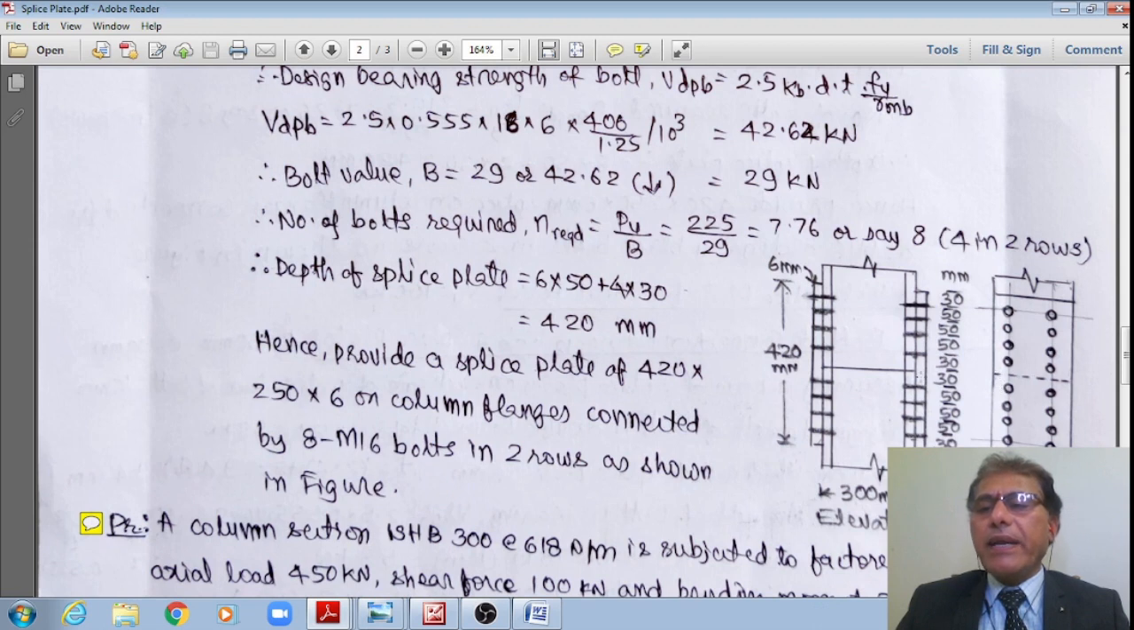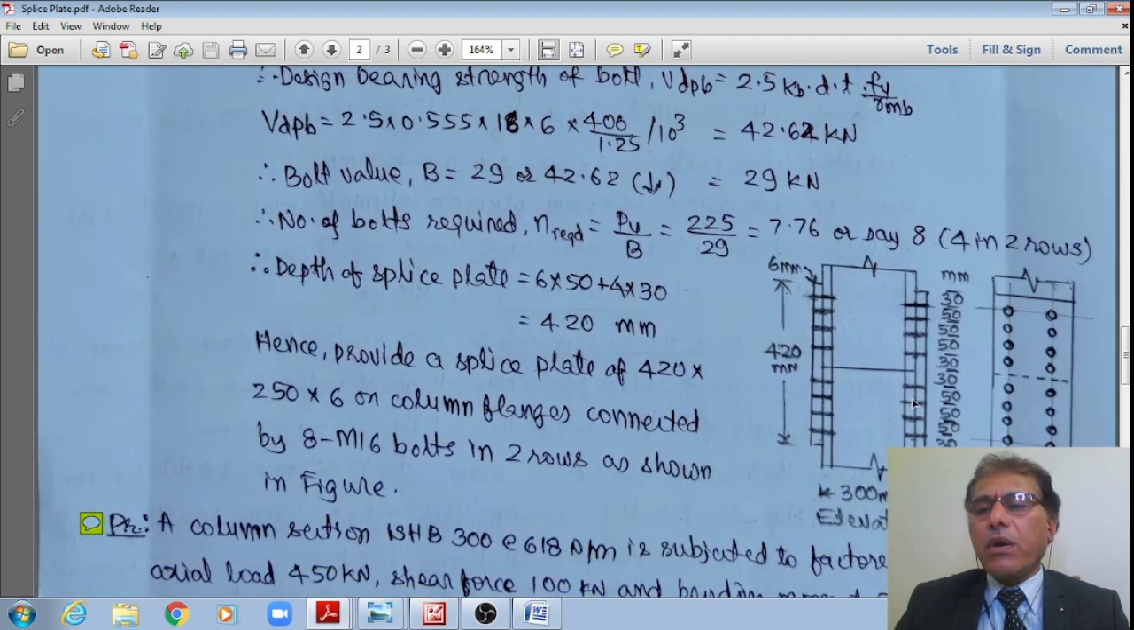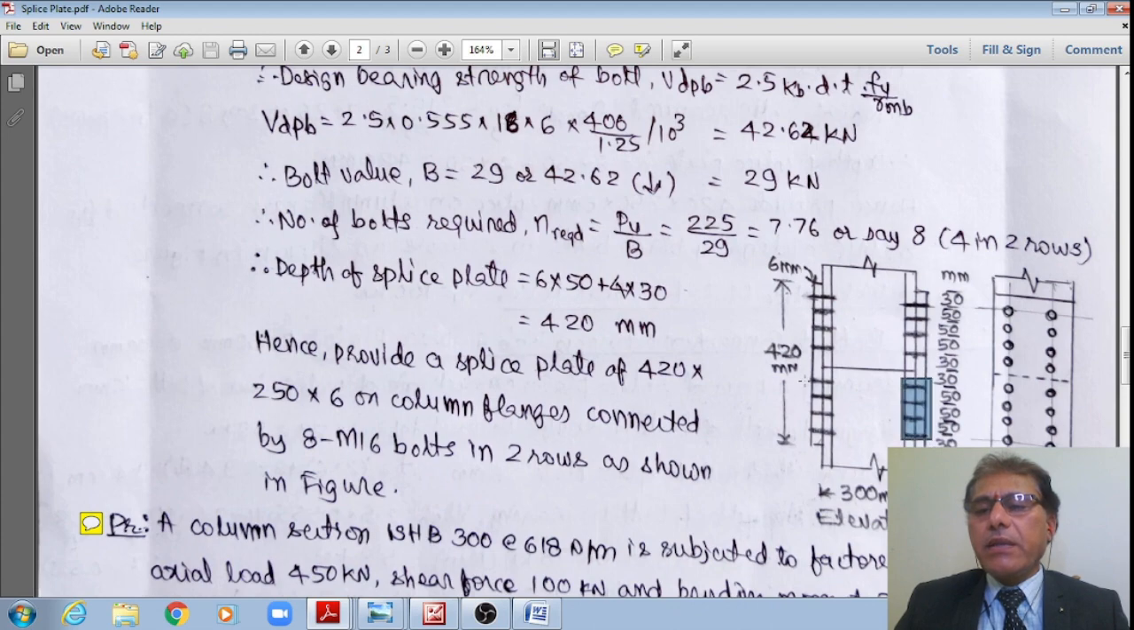This is the joint, the dotted line indicates the joint, right? On either side of the joint, 8 bolts. That is how in elevation they are seen, right? 1, 2, 3, 4. That is how 4 plus 4, 8. These are 8 and these are 8, right?